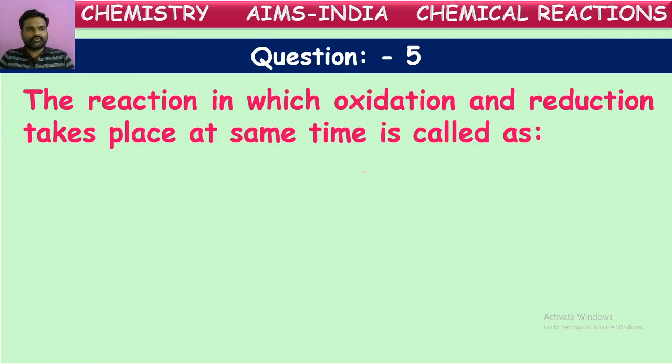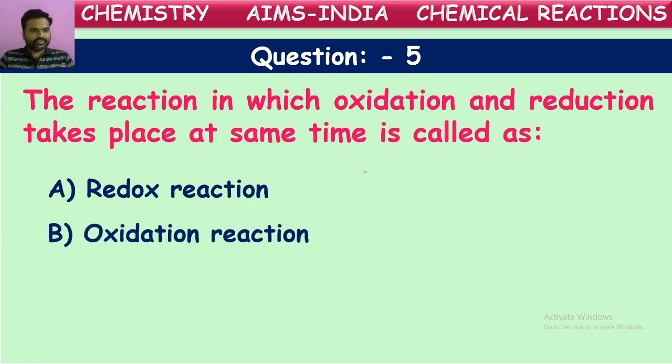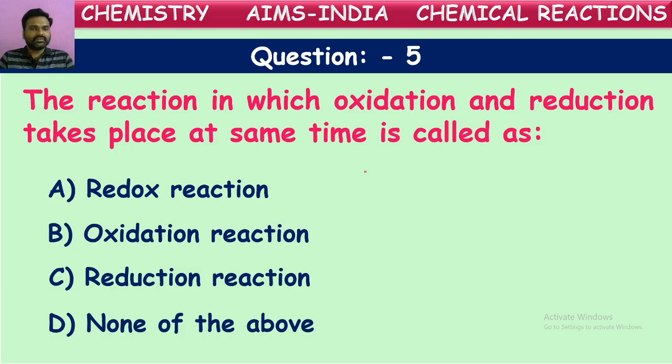So here is one more question. The reaction in which oxidation and reduction take place at the same time or simultaneously is called. Yes, the chemical reactions in which oxidation and reduction both occur simultaneously are known as, what are they called? Redox reaction, oxidation reaction, reduction reaction, none of these.